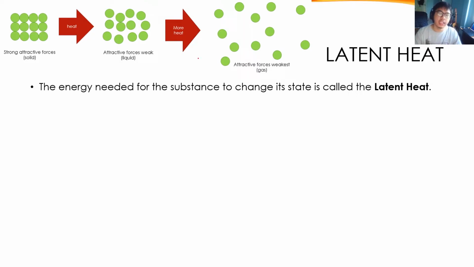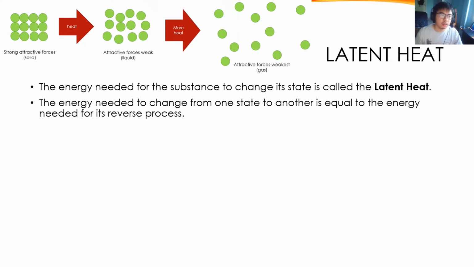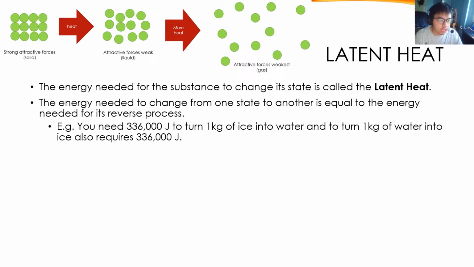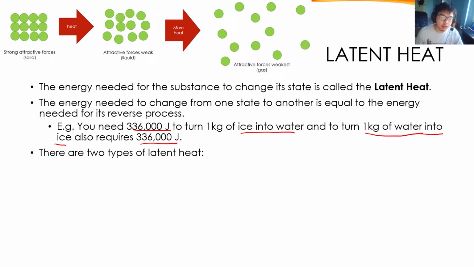So the energy needed to overcome the attractive forces during any change in state, during melting or boiling, is what we call latent heat. And also the energy being stored in order to strengthen the attractive forces is also called latent heat. So the energy needed to change from one state to another is equal to the energy needed for its reverse process. So you need 336,000 joules to turn 1 kilogram of ice into water. And in order for you to turn it back from water into ice, you also require the same amount of energy.